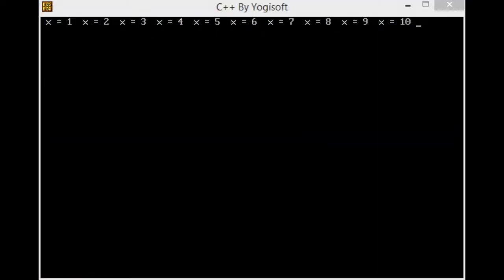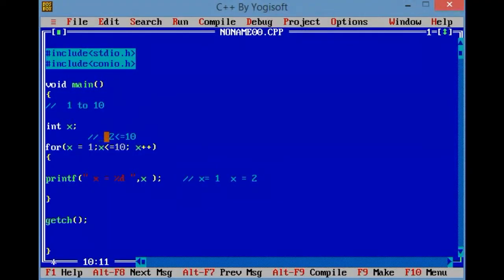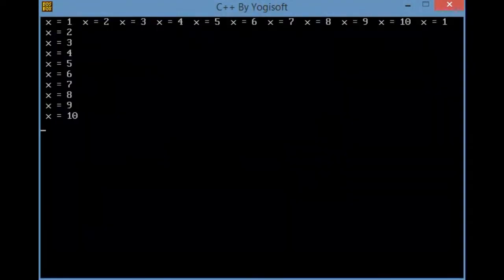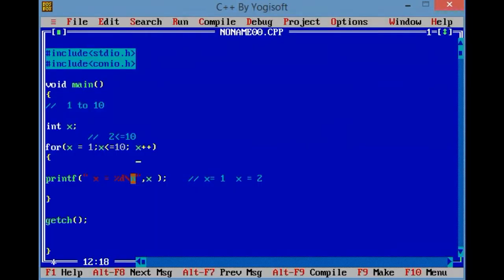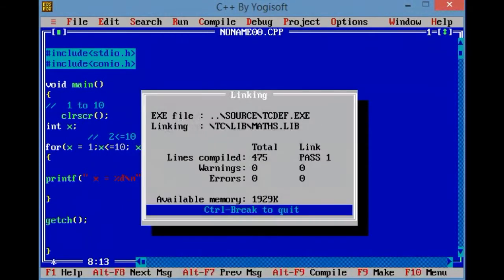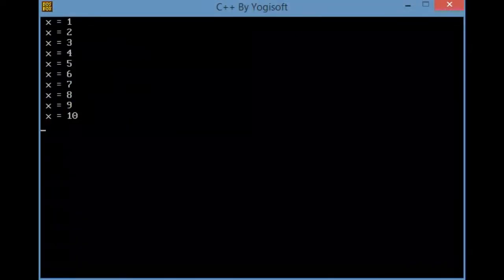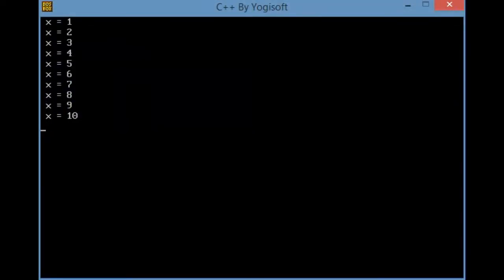If you are not able to see, even I can add a slash n now. One more function I can add to check the proper output is clear screen, like this. X equals 1. The screen is not visible to everyone.